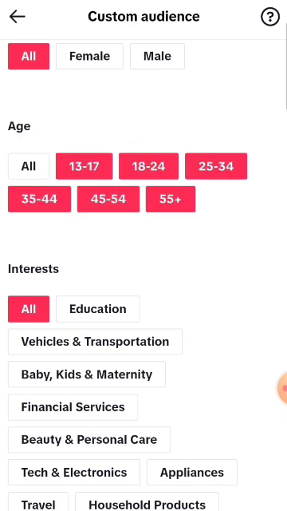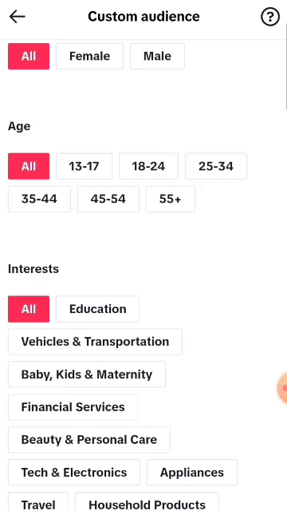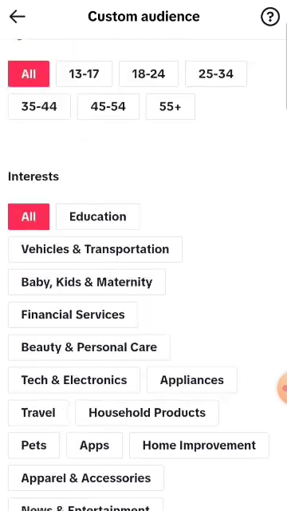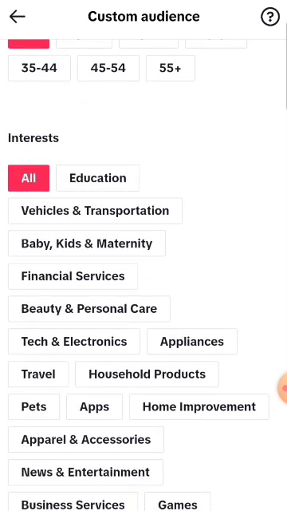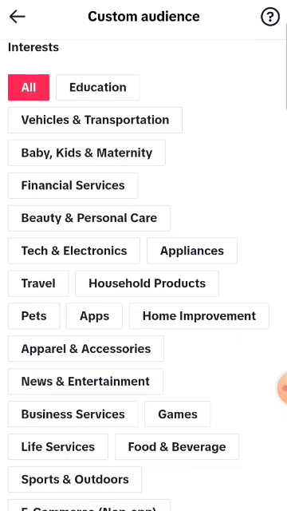So I'll be choosing all, or I'll just leave it at all. So all means it will be from 13 years to 55 years will see my ad and follow my platform. Now, interested in education, vehicles and transportation, baby kits and this to follow you, right?